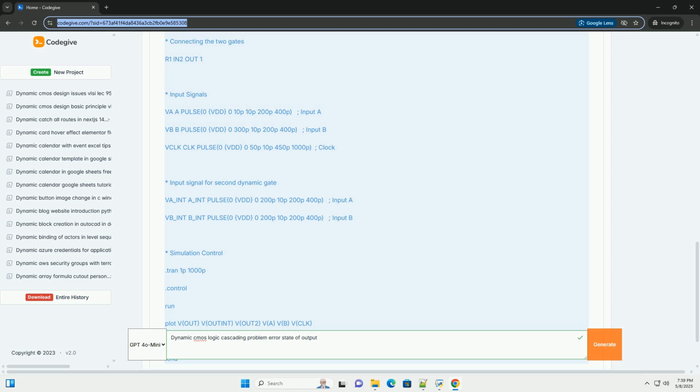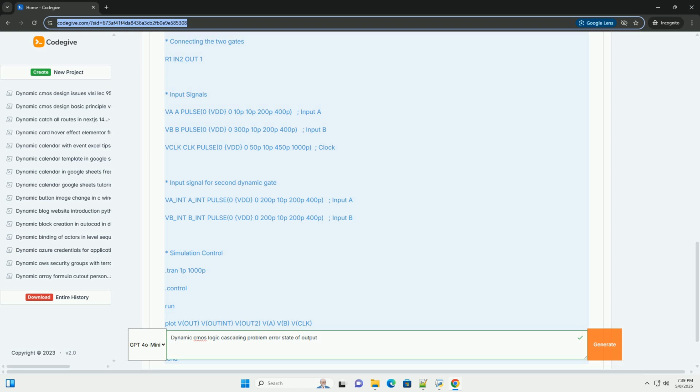Race condition: The output of gate 1 is the input to the second dynamic gate, gate 2. However, gate 2 also starts its evaluation phase simultaneously. Gate 2 might start to evaluate before gate 1's output has completely settled to a low voltage, if the pull-down network of gate 1 is active. This can cause gate 2 to evaluate incorrectly, as it might interpret a partially discharged output from gate 1 as a high voltage, logic 1. Incorrect logic: Consequently, the overall function implemented by the cascaded dynamic gates will be incorrect.